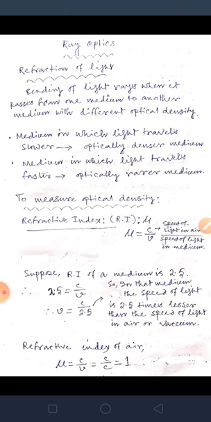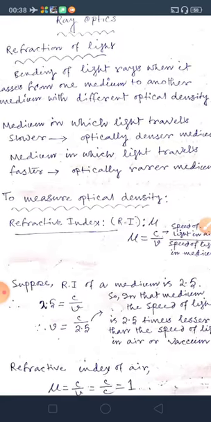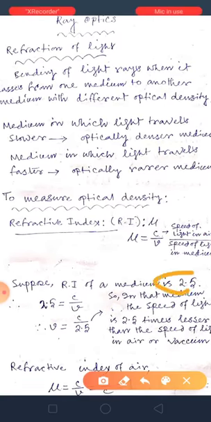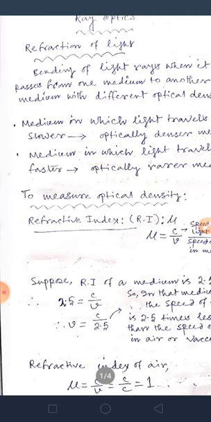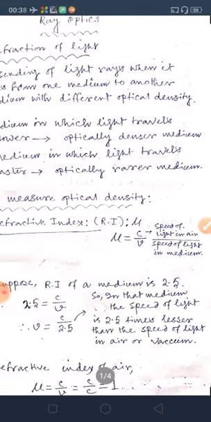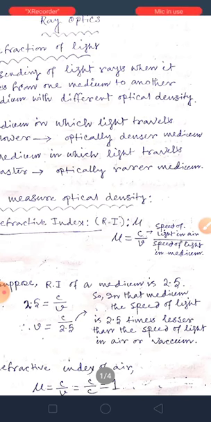Suppose refractive index of a medium is 2.5. So you can write 2.5 is equal to c by v, that is the refractive index. So from here you can write v is equal to c by 2.5, isn't it? So in that medium the speed of light is 2.5 times lesser than the speed of light in air or vacuum.